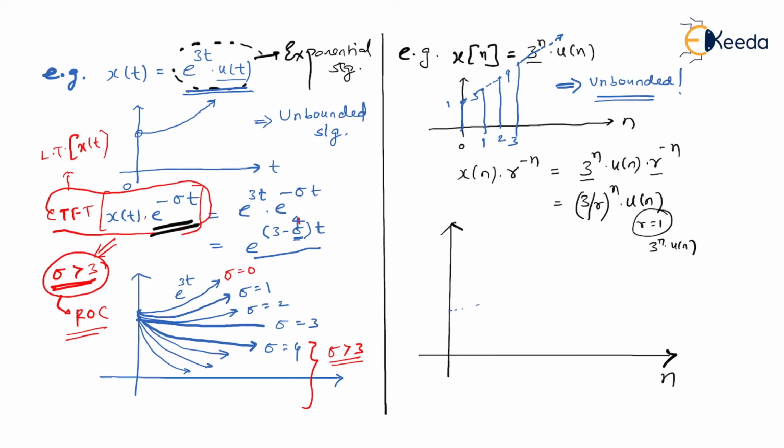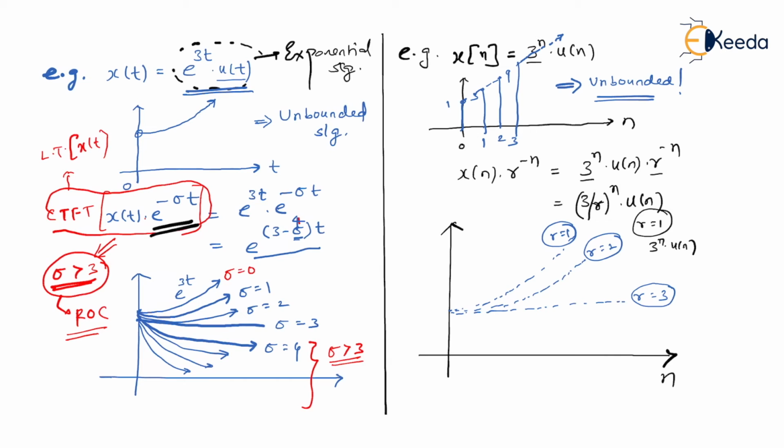So as you can see, I'll still get this kind of graph for r equal to 1. Let us assume r equal to 2. For r equal to 2 also, you will get a similar growing graph. For r equal to 3, you can imagine this 3 will get cancelled. It will be 1 raised to n u of n, then you will get a constant graph. So for r equal to 3, you'll get a constant graph.